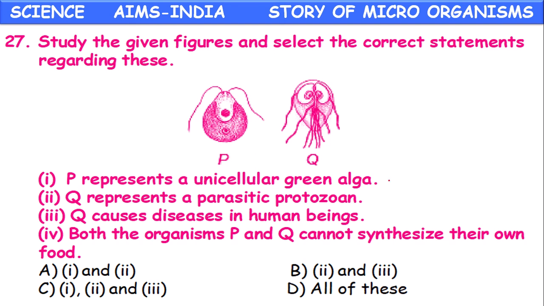Here the correct statements. P represents a unicellular organism, yes, Chlamydomonas. Q represents a parasitic protozoan, yes. Q causes a disease, definitely. So the first three statements are correct.